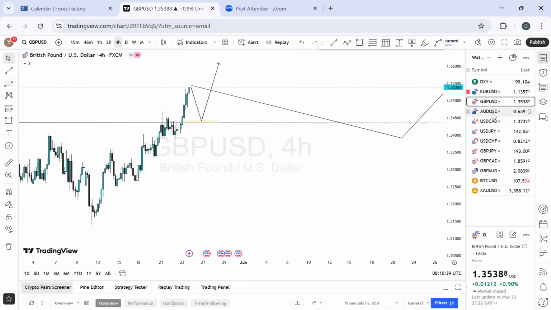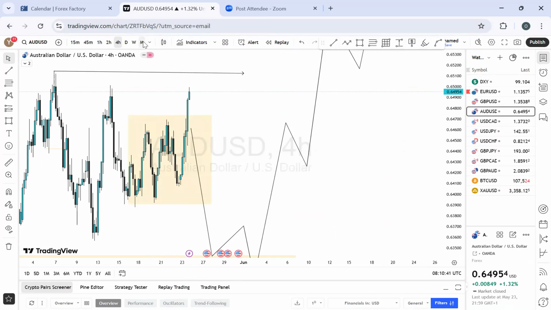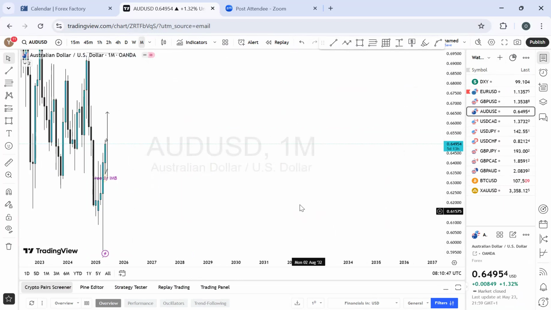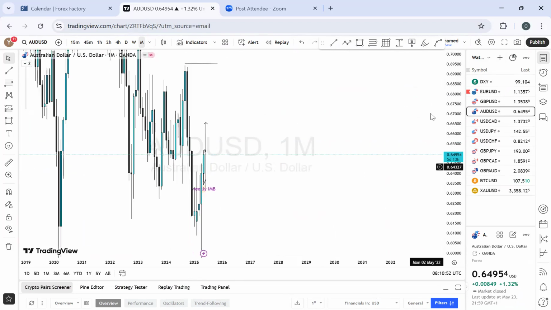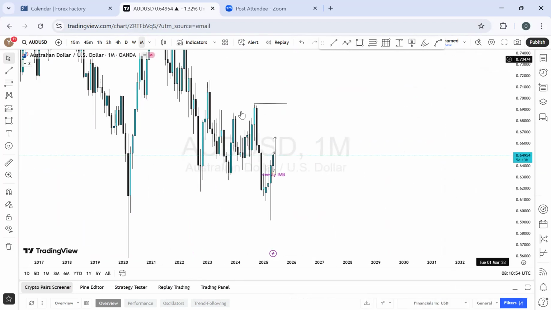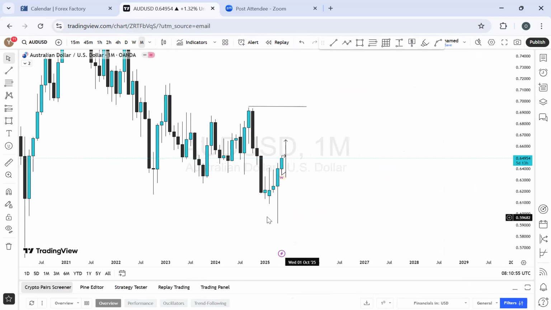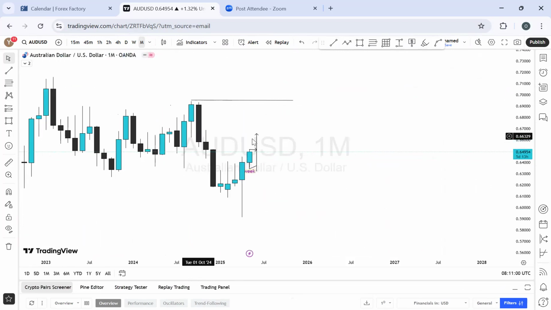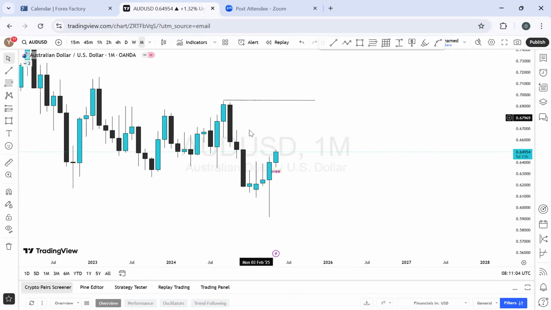We have the AUD US dollar. AUD USD has been a fantastic pair, but a ranging one. I'm not really looking much into it. All right. Let's see what we have on the monthly time frame. It's also been bullish after grabbing liquidity last month, which was massive. I talked about that before now. And I also explained that I'll be expecting it to get into this price level because this is where I'm having an opportunity in the future.